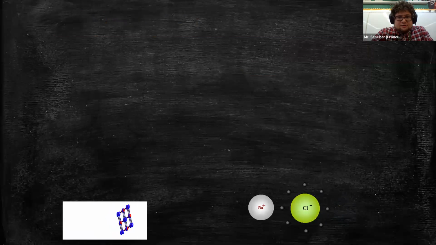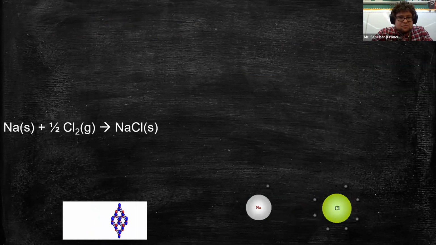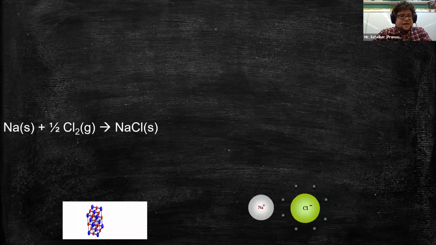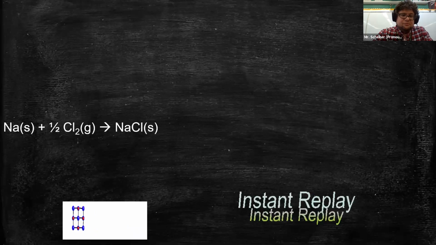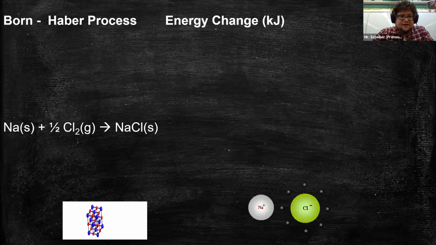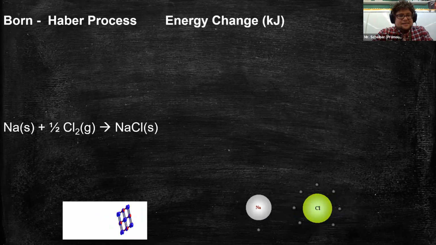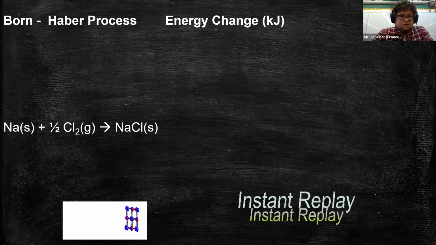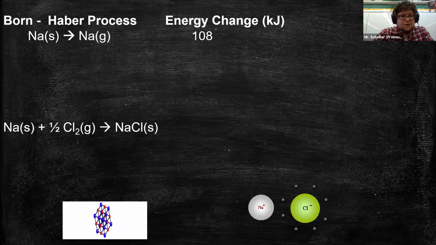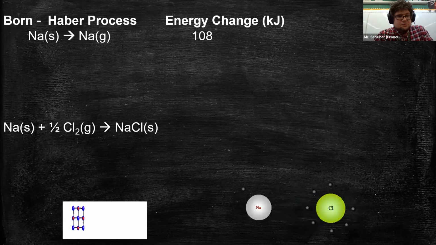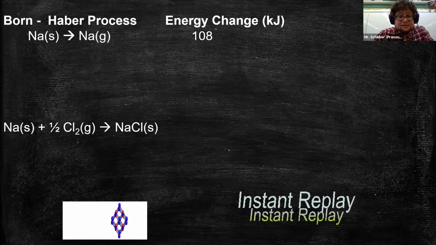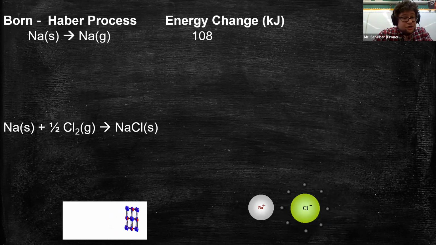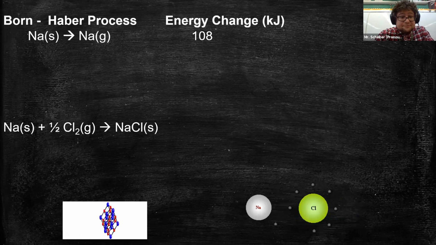And this is why I was saying it's confusing. So if the overall reaction is to take a sodium and half of a chlorine molecule and turn it into sodium chloride, then we calculated and measured some things. We know how much energy it takes to turn solid sodium into gas. It takes 108 kilojoules, and that's a positive amount because we have to add energy to the sodium solid.